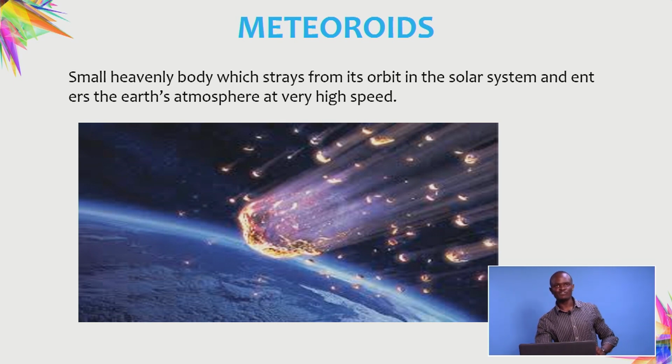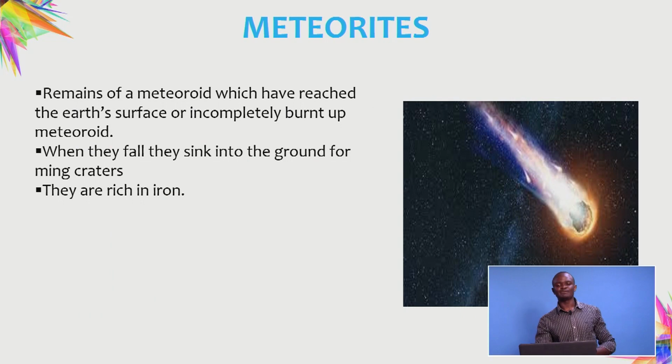This breakage from their orbits in the solar system and movement at very high velocity towards the Earth's surface is what leads to the formation of two other celestial bodies, and that is the meteors and meteorites.